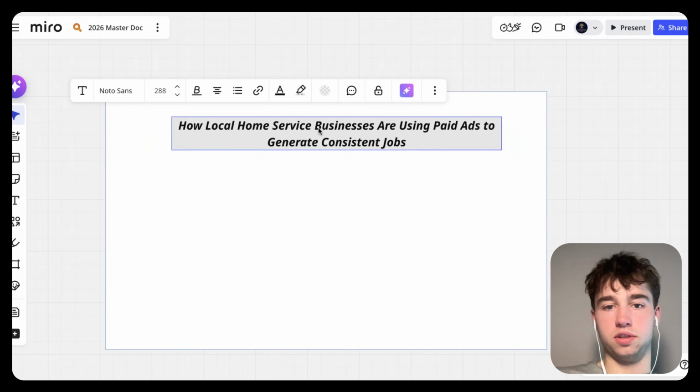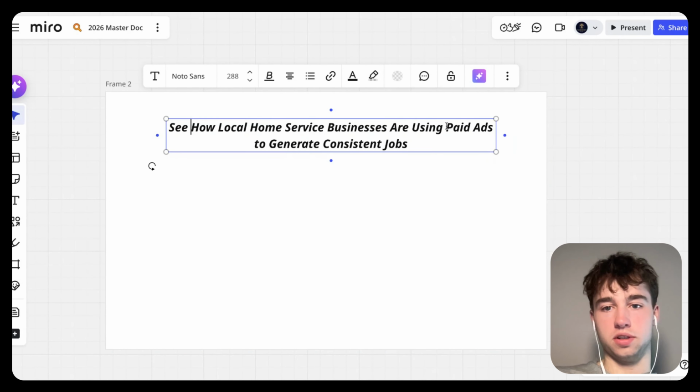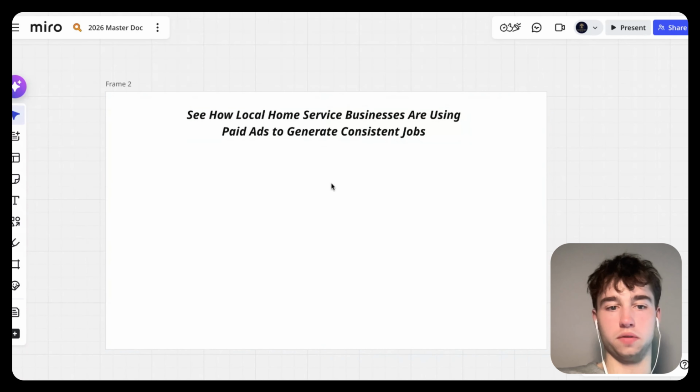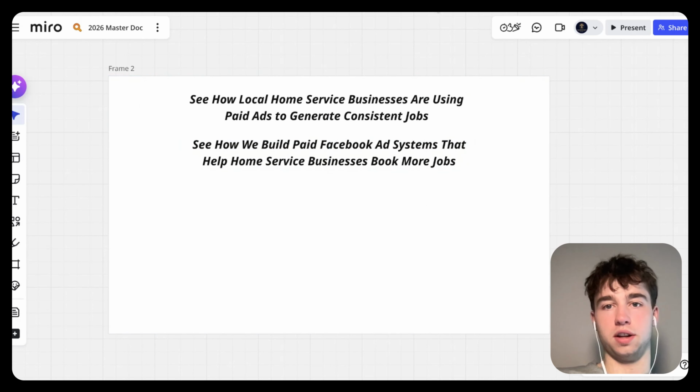I'd probably say, see how local home service businesses are using paid ads to generate consistent jobs. I would probably make this stronger. It's a good starting point. So that's one of them that we have from it. And then, see how we build Facebook ad systems that help home services book more jobs. I like "see how," because it's like, all right, you're going to the next step, right?